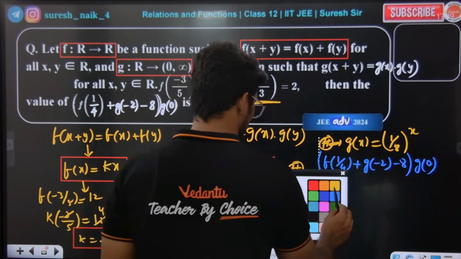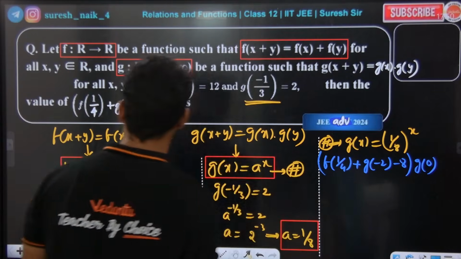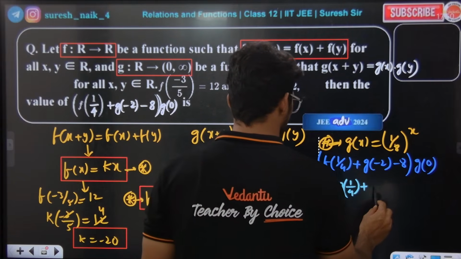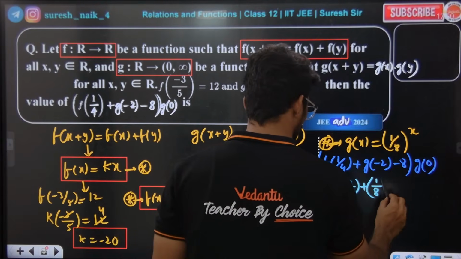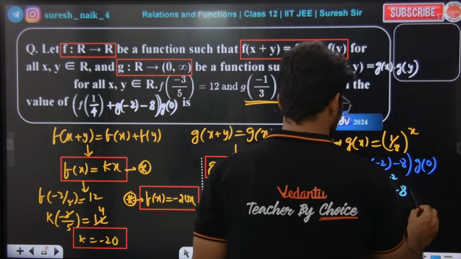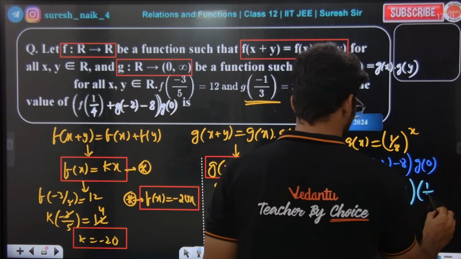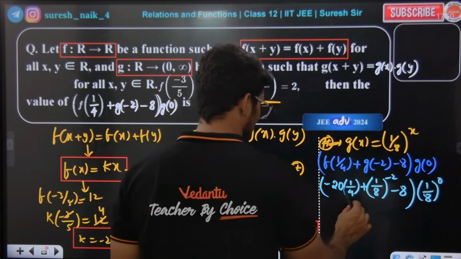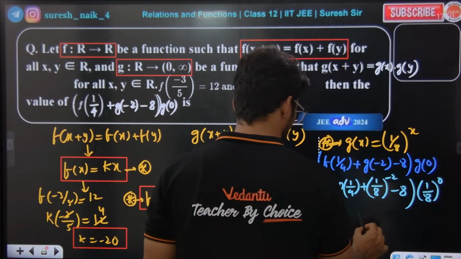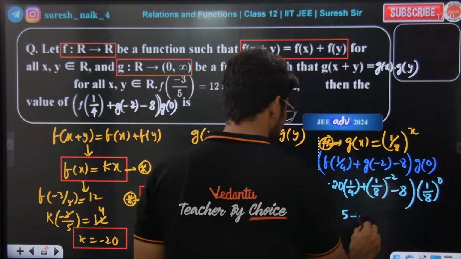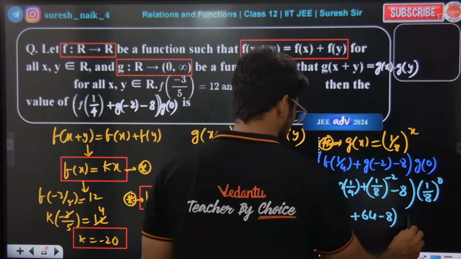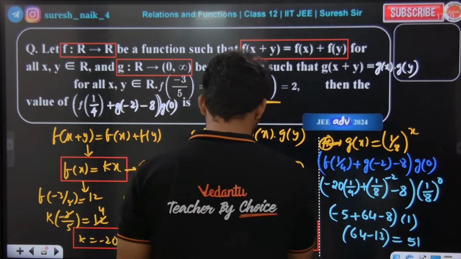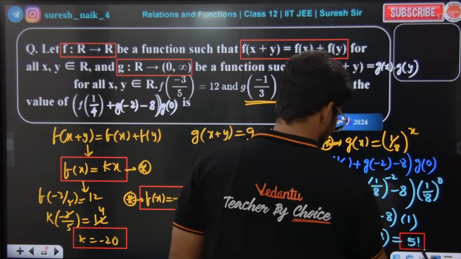Sir, f of 1 by 4 means what? F of 1 by 4 means minus 20 into 1 by 4, plus g of minus 2. G of minus 2 means 1 by 8 to the power of minus 2. Then minus 8 into g of 0. G of 0 means 1 by 8 to the power of 0. So now minus 5 plus 64 minus 8 into 1. 64 minus 13 will give us what? 51. 51 should be the answer, this is the final answer.